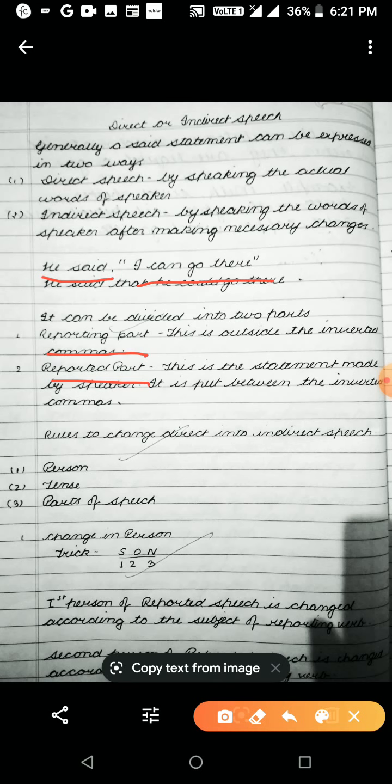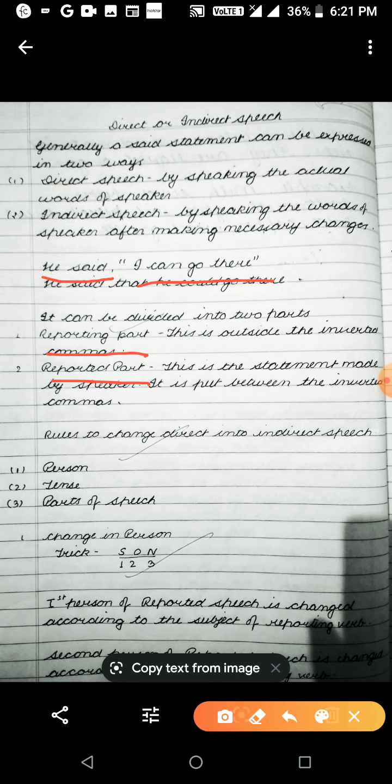There are only 3 rules to change direct speech into indirect speech: person related change, tense related change, and parts of speech related change. Firstly, I tell you about change of person. I have a formula for person related change: SONU 1 2 3. Here S means subject, O means object, and N means no change, and 1 means first person, 2 means second person, and 3 means third person.